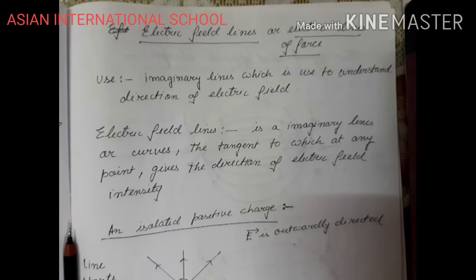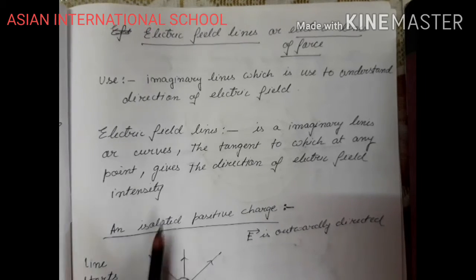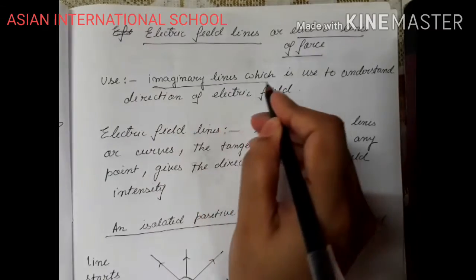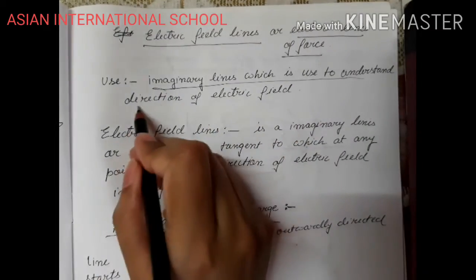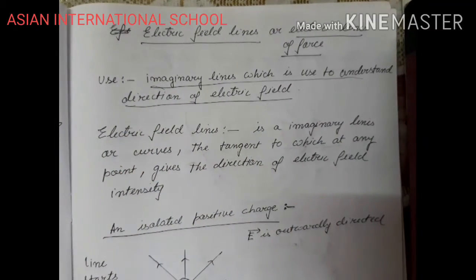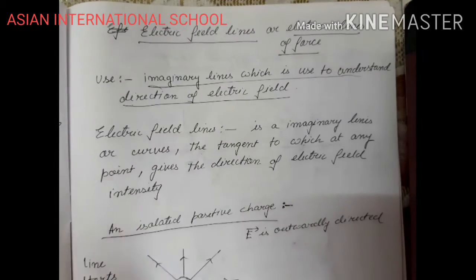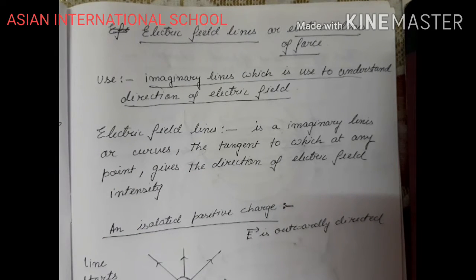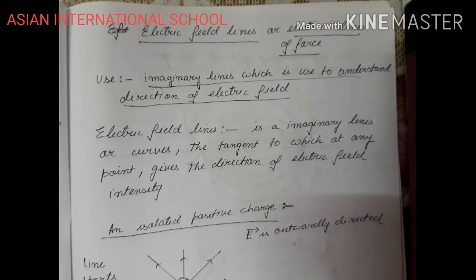So how to understand what is the direction of the electric field? To understand the direction of electric field, we have assumed a concept, that is electric field lines, and those are imaginary lines which are used to understand the direction of electric field. With the help of electric lines of force, we can understand what is the direction of electric field.